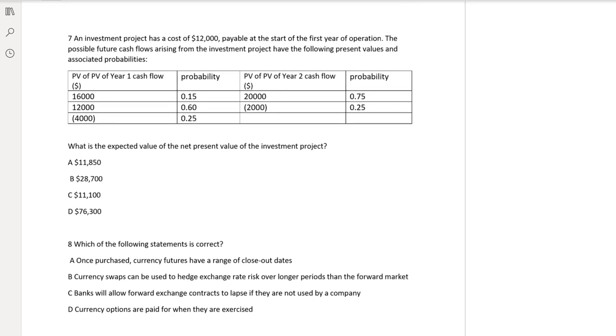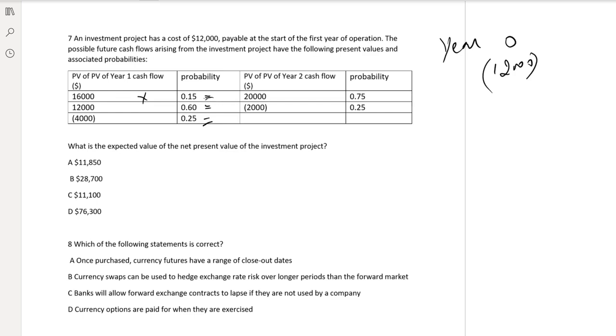Okay, an investment project has a cost of 12,000. So this is a year 0 outflow of 12,000. The possible future cash flows arising from the investment have the following present values. This is the present value of year 1 and its probability, the present value of year 2 and its probability. So multiply the outcome with its probability to calculate the expected value.